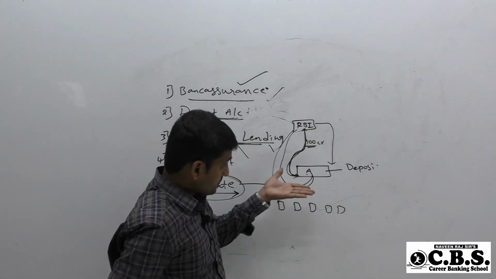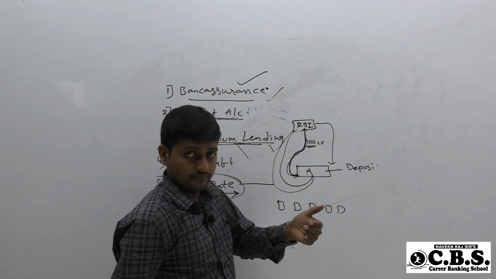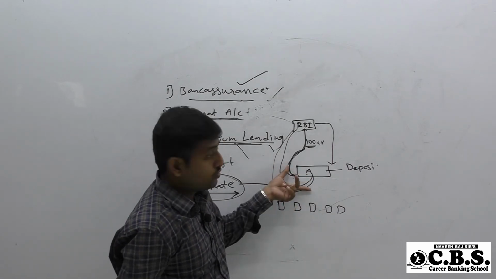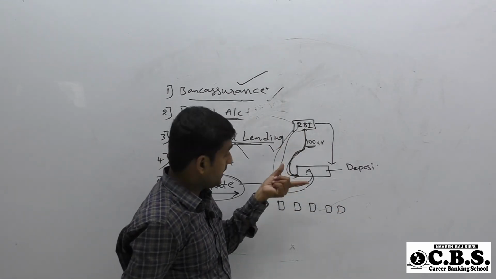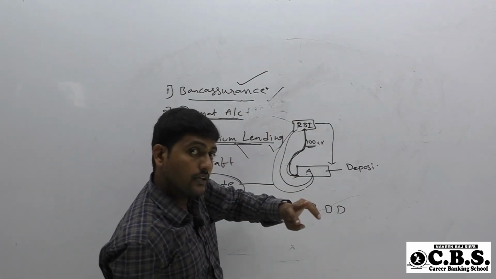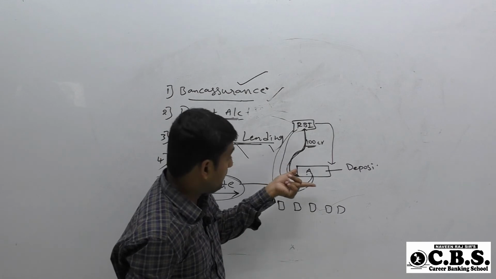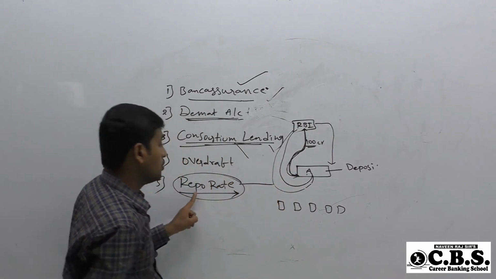Repo rate means the rate of interest paid by the banks to RBI on the loans taken by them. Here the bank takes a loan from RBI, and on the loan taken the bank has to pay certain interest. That rate of interest is called repo rate.